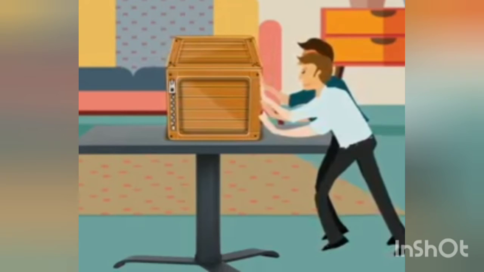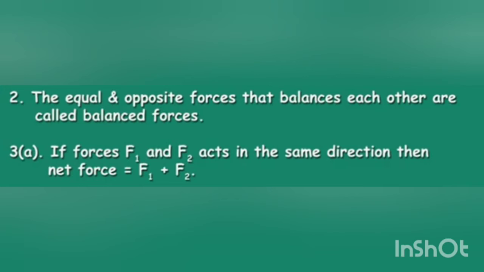So, if several forces are applied on an object in the same direction, a force equal to their addition acts on that object. For example, if forces F1 and F2 act in the same direction, then net force, that is total force, is equal to F1 plus F2.